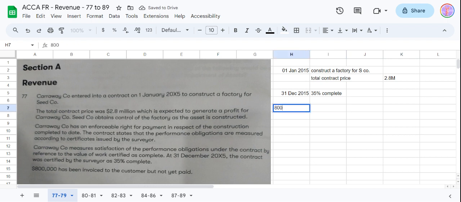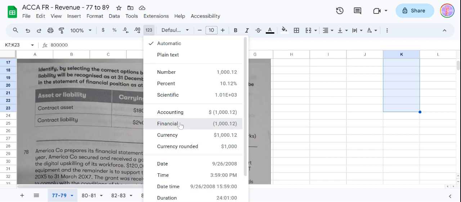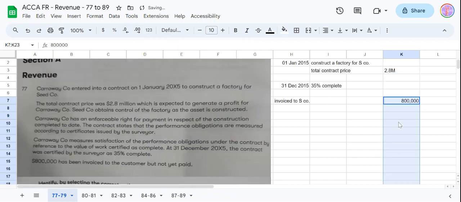Then 800,000 has been invoiced to the customer, meaning invoiced to S company. Assume we are C company, so we have invoiced S company 800,000.